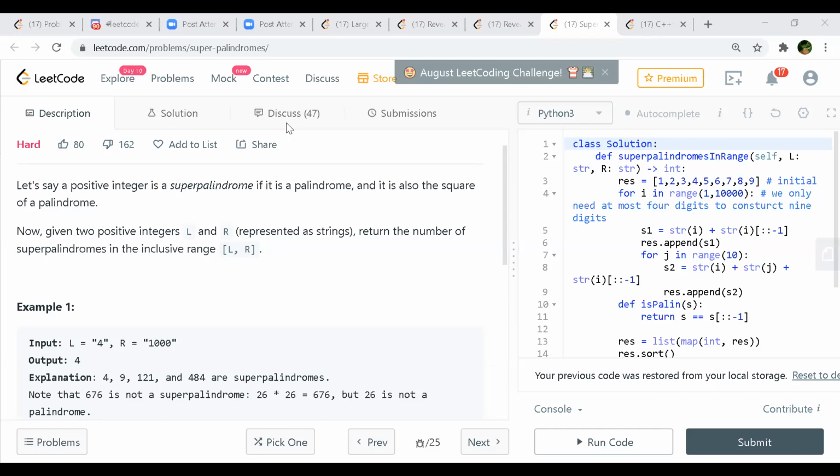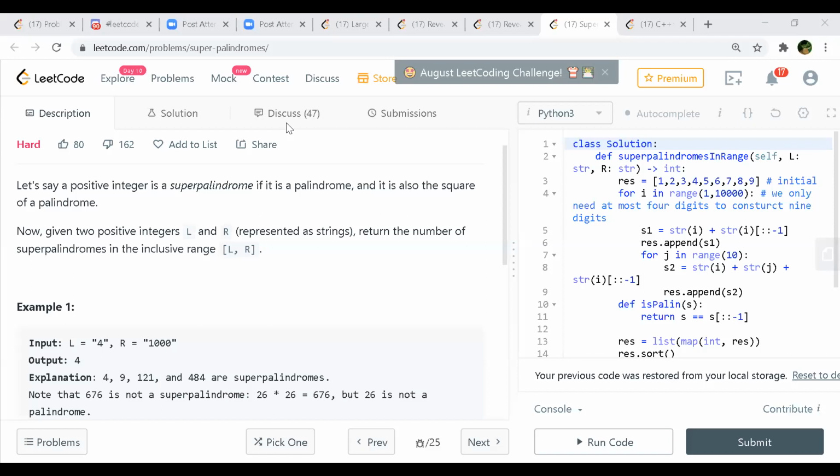Okay. So whenever we encounter any number, we take its square. And if that square is a palindrome, and the current one is also a palindrome, then we include the square as a super palindrome, right? Yes. And then we keep on moving till we reach R.